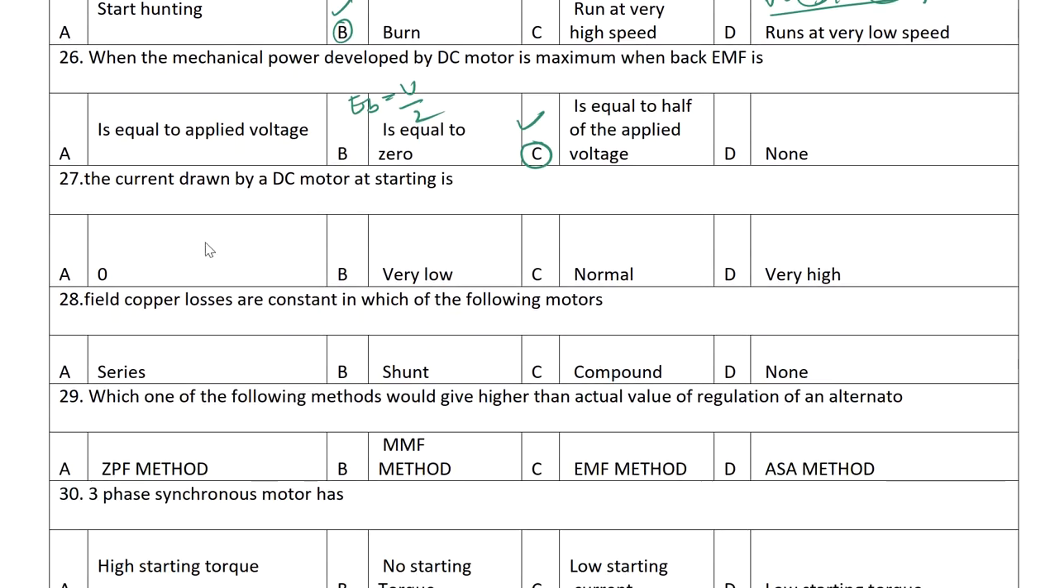Next one, the current drawn by a DC motor at the starting is 0 amps, very low, normal, high. So the answer will be very high. Because of this reason only we use starters.